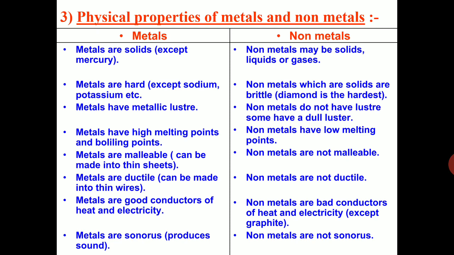Non-metals are not ductile. Metals are good conductors of heat and electricity, but non-metals are bad conductors of heat and electricity. Metals are sonorous. Non-metals are not sonorous. These are the differences between the physical properties of metals and non-metals.